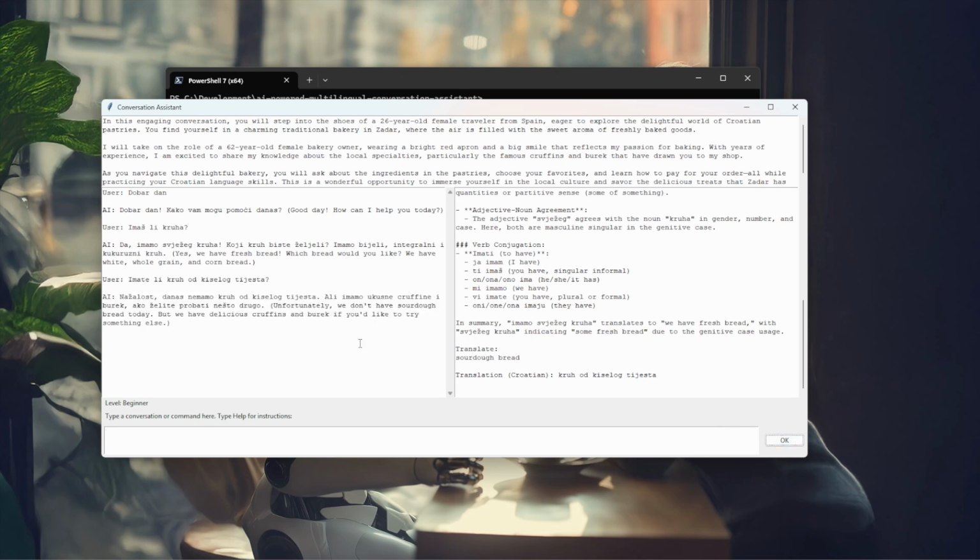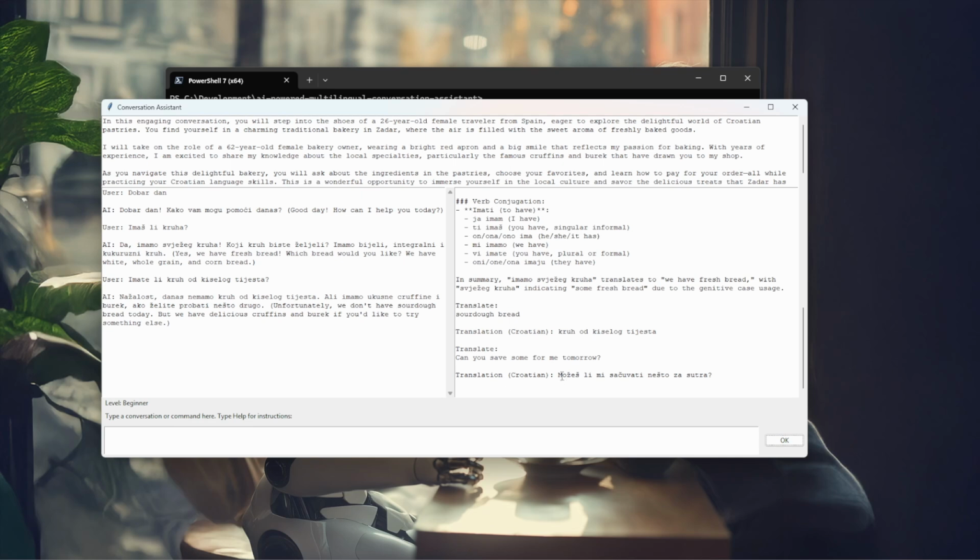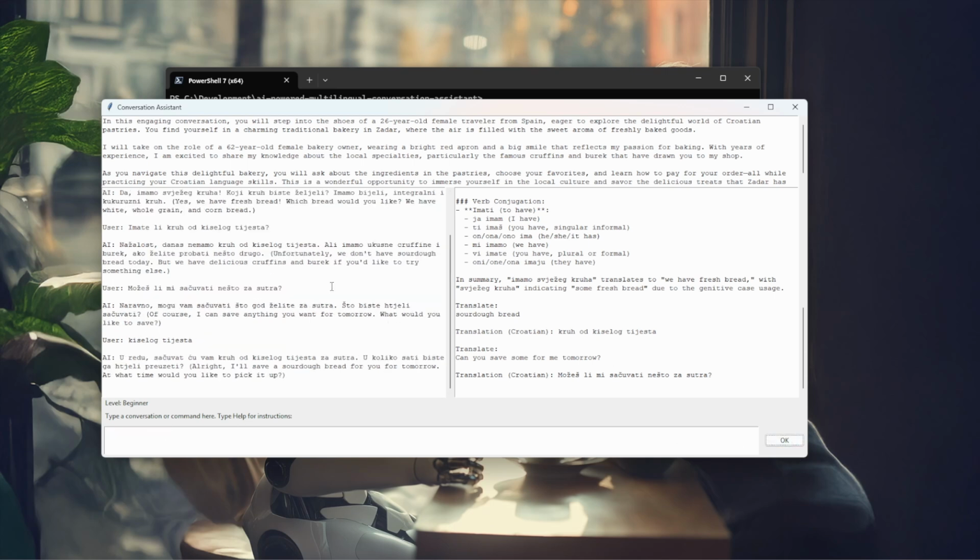I can continue asking how to say different phrases, and the AI will provide the most appropriate translation. As the conversation progresses, the AI tracks the context. For example, if I just say sourdough bread, the AI will understand that this is in the context of the conversation and that I want to pick up the bread tomorrow and will respond appropriately.